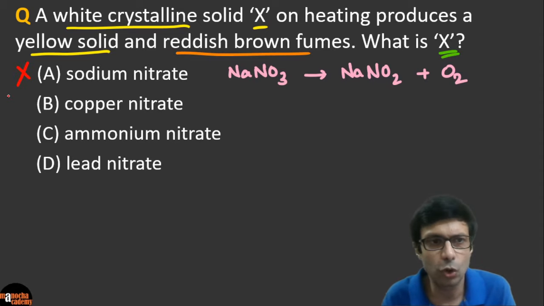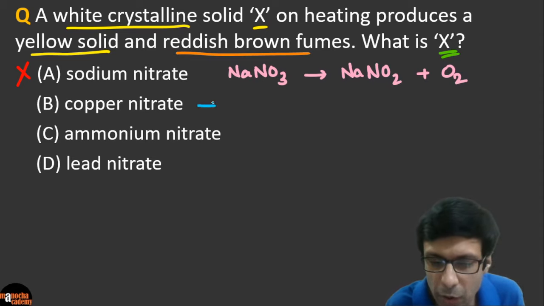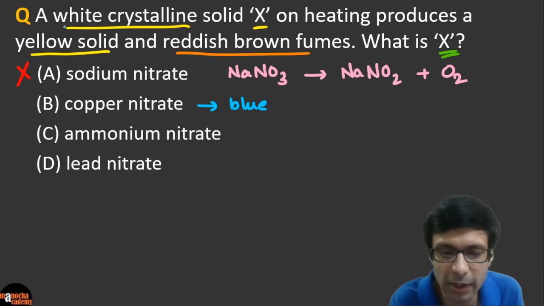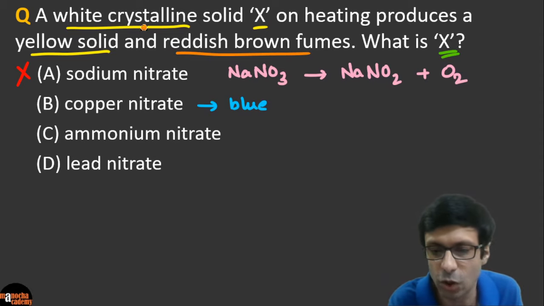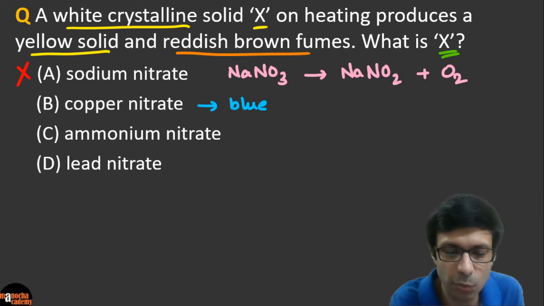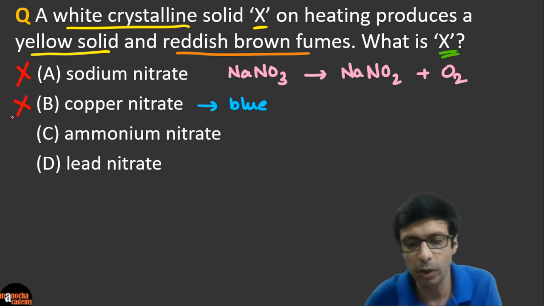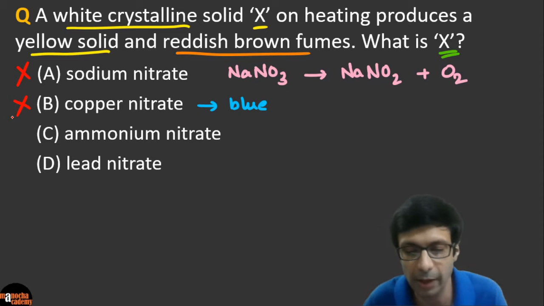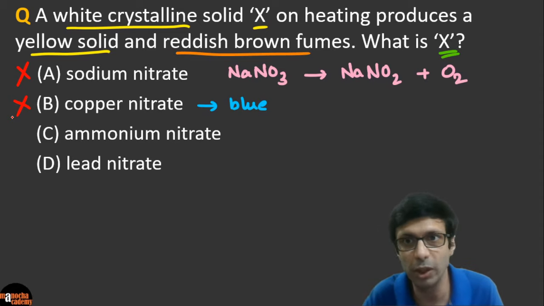Copper nitrate, usually copper is bluish or greenish in color. So this guy, as far as I remember, copper nitrate is a blue colored salt. So this guy's out because our question says white crystalline solid X, right? So we don't have to think about the equation. And sodium nitrate, I think, is white in color. So we tried it out, right? Again, guys, you need to remember the colors.